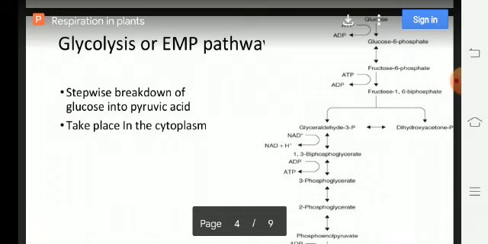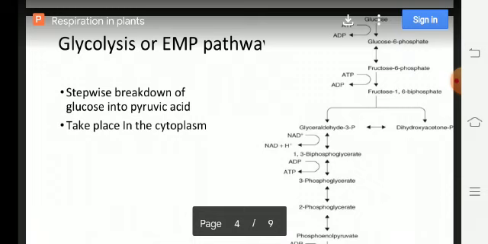NAD is the abbreviation of nicotinamide adenine dinucleotide. The hydrogen is accepted by NAD plus, which is reduced to NADH and H plus.